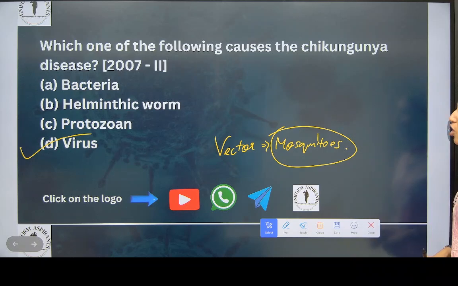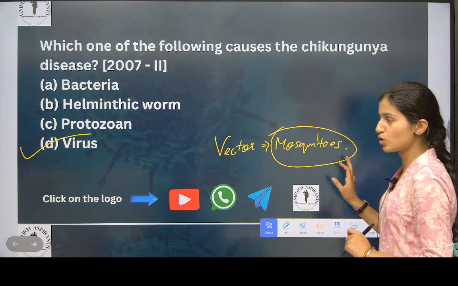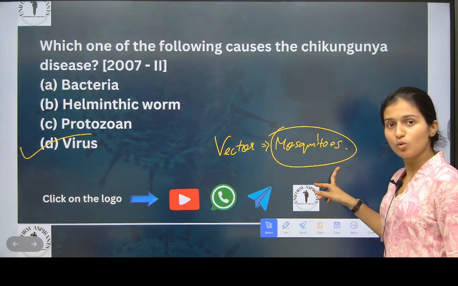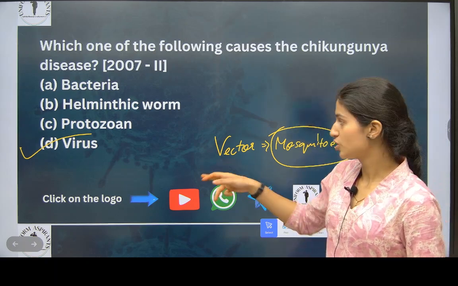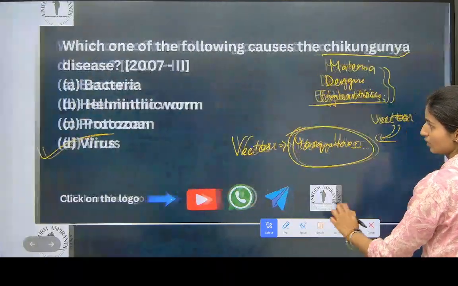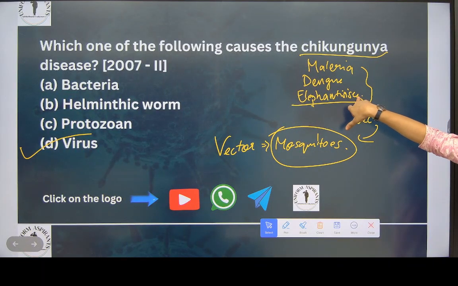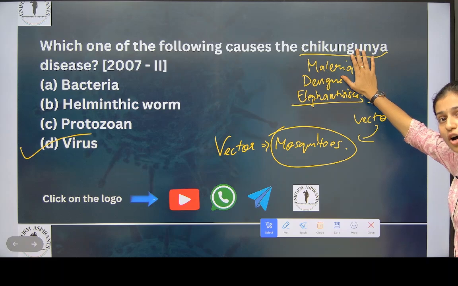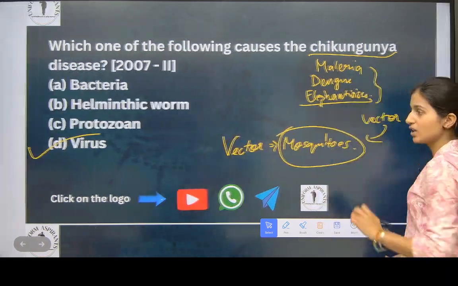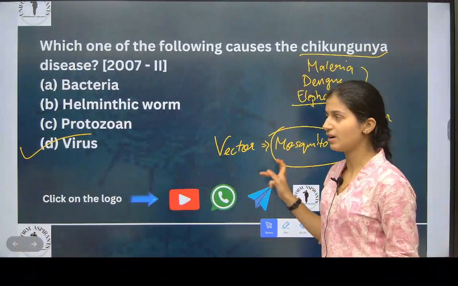Now see here. Which one of the following causes chikungunya? The vector is mosquitoes. Mosquitoes are bringing chikungunya to our body. But what is the pathogen? It is a virus. Chikungunya, malaria, dengue, elephantiasis, all of this is caused by different pathogens. But who is the common vector in them? Mosquito. Mosquito is carrying bacteria and viruses in them.